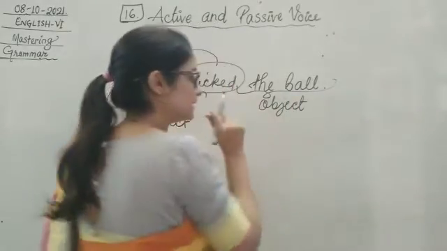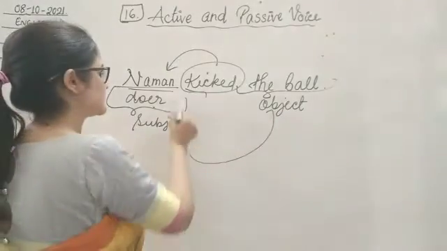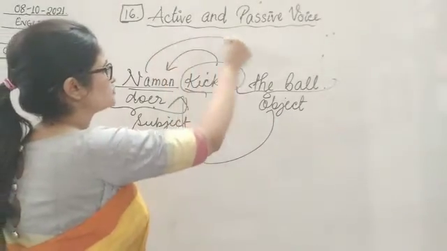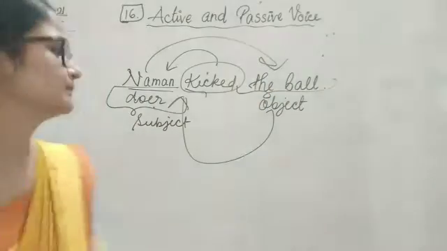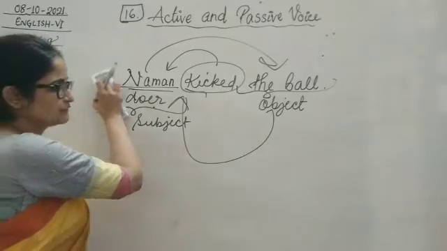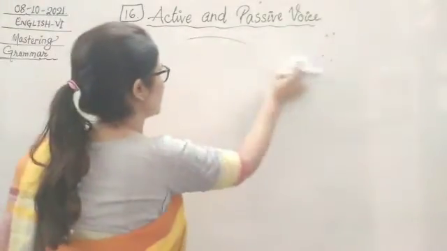Now in the first rule you have to see that the object becomes the subject and the subject becomes the object. How is that? Let's see how we are going to change. This was an active voice, okay? Because the subject is the doer, so this was an active voice.